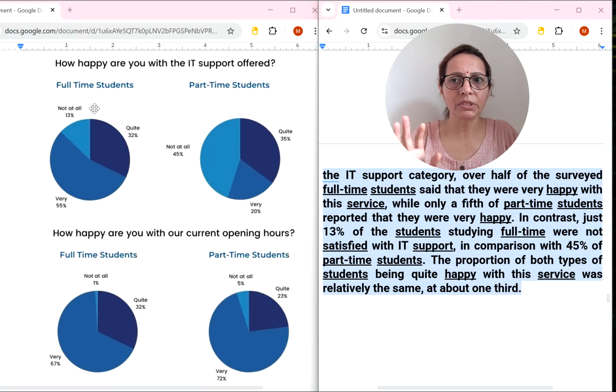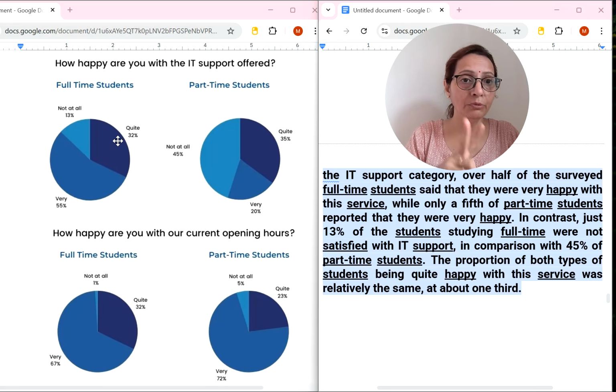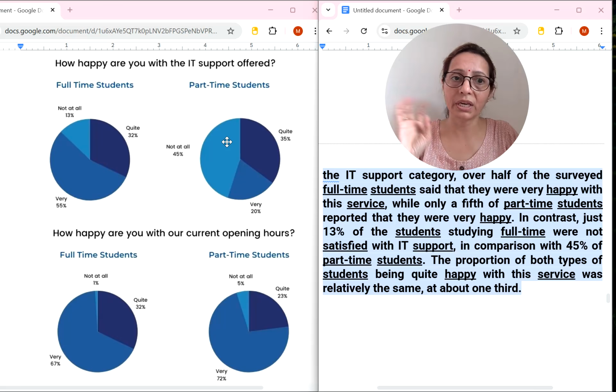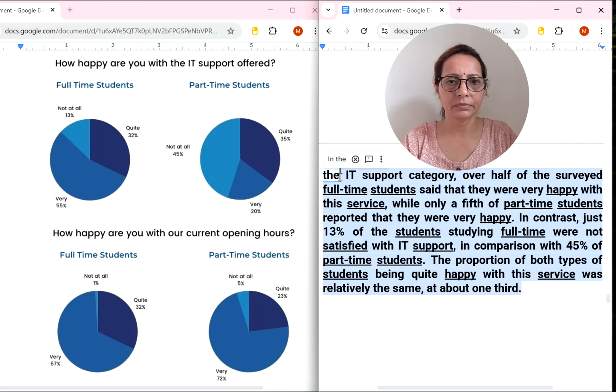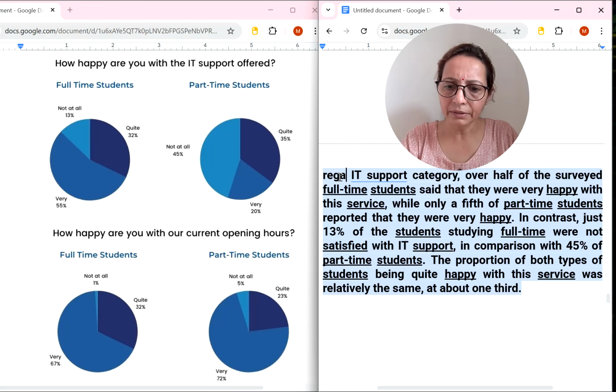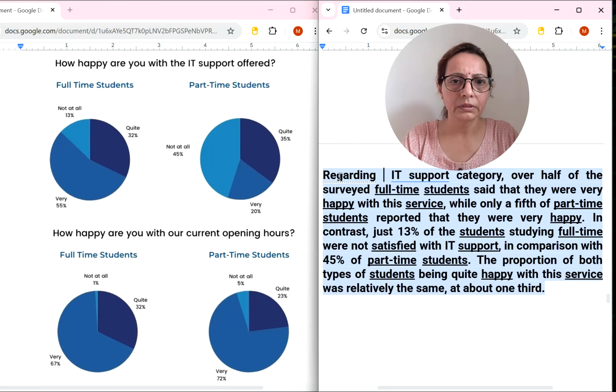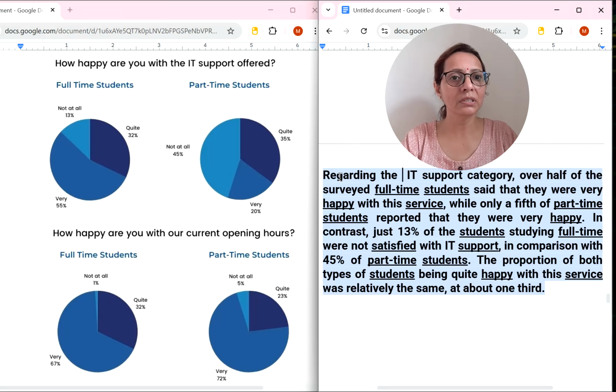See this, now we have started with the first graph, that is IT support. So if you do not compare the things between the categories or groups, then there is no use of writing task one. So here we will start with full time. Regarding the IT support, or in the IT support category, we can write here, regarding the, because this is the category name, regarding the IT support category, comma, over half of the population.